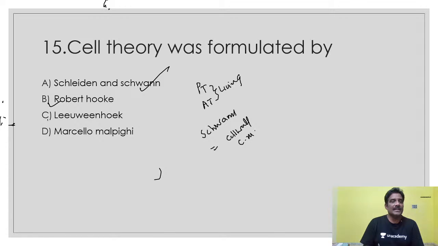He discovered dead cells, Leeuwenhoek living cells, and Marcello Malpighi initially studied plant tissues.